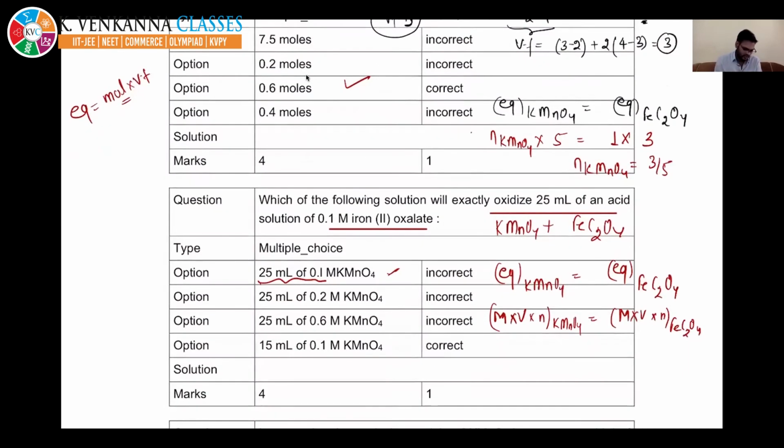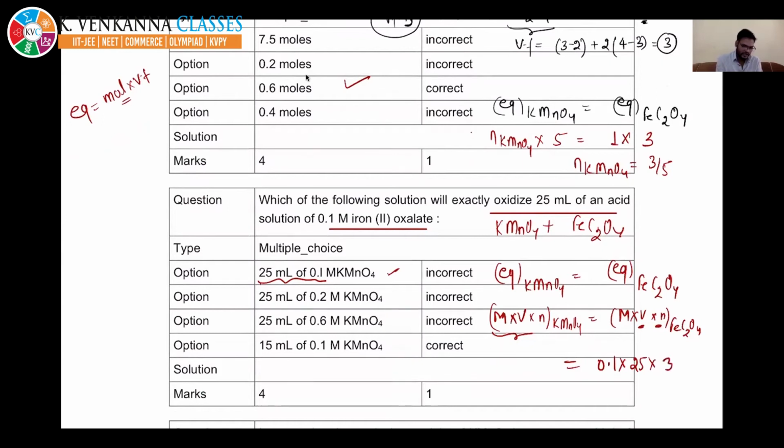Molarity is given for KMnO4, we need to calculate its volume. For FeC2O4, M is 0.1, volume is 25, and its valency factor is 3.